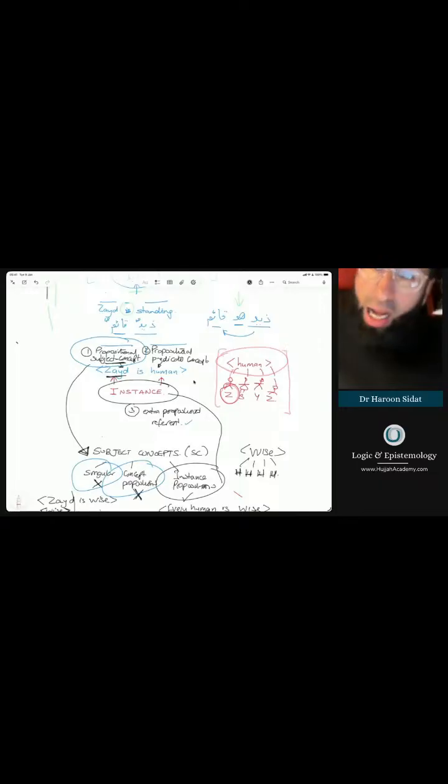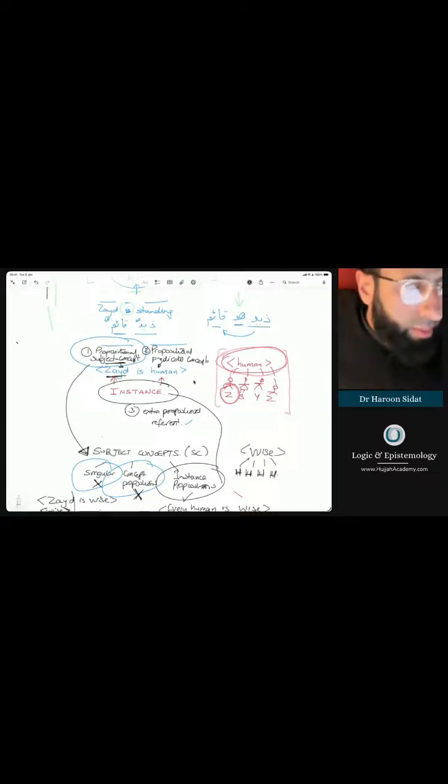Because when I say Zaid, I'm talking about someone that's in my mind, and I've said it on my tongue. And this instance, this person I've said, Zaid, can be co-referred to by the universal concept of human in the mind of the speaker. That's what it really is saying. So when we say Zaid is a human, what we're really saying is Zaid is an instance of the universal concept of a human. We don't say that, obviously, but that's what we mean when we're expressing what's in our mind in logical terms, if that's okay. Right, let's get to the subject concept.